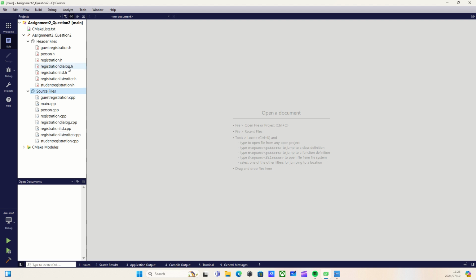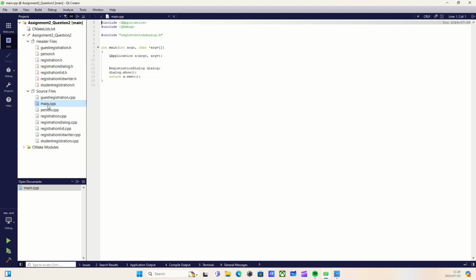Another way of saying that, how do you put it in words? Where you declare it is your header file, and where you define it is your CPP file. Now that aside, if I go back into my main function, and if I just run this program,